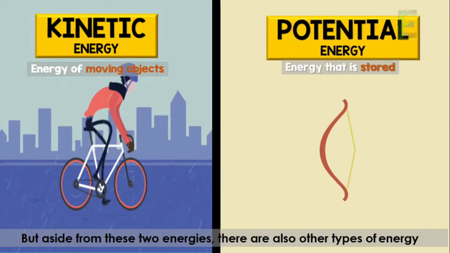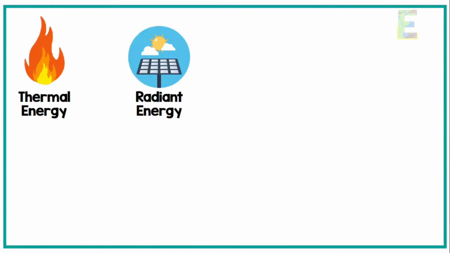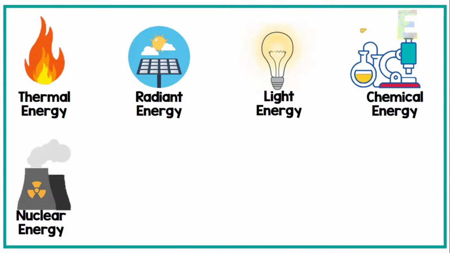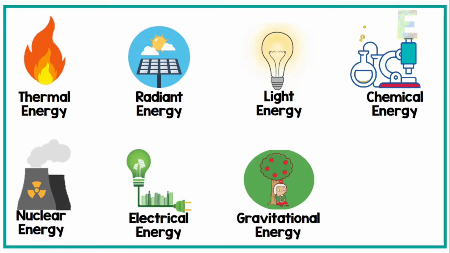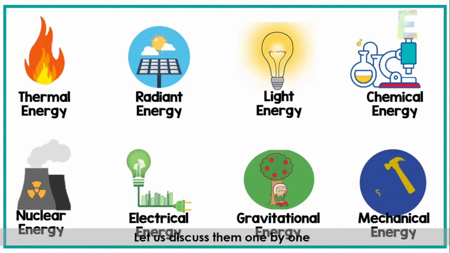But aside from these two energies, there are also other types of energy. This includes thermal energy, radiant energy, light energy, chemical energy, nuclear energy, electrical energy, gravitational energy, and mechanical energy. Let us discuss them one by one.